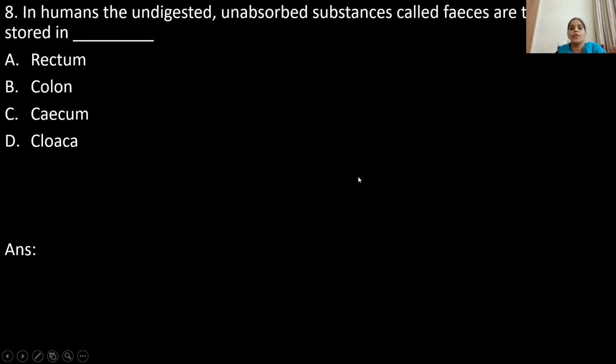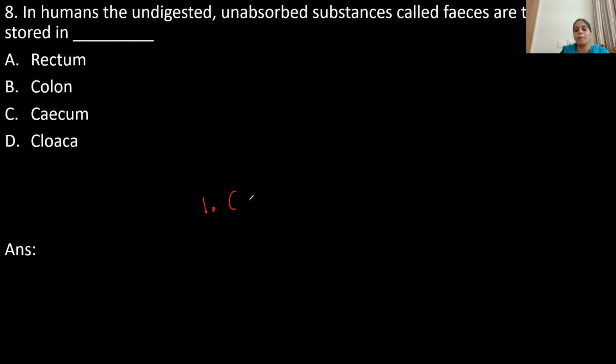In humans, the undigested, unabsorbed substances called feces are temporarily stored in. See, the process of digestion would be completed inside the small intestine, and the digested food will be absorbed into the villi, which are richly supplied with blood capillaries. Whatever undigested food is there opens into the large intestine. The large intestine has three parts, children.